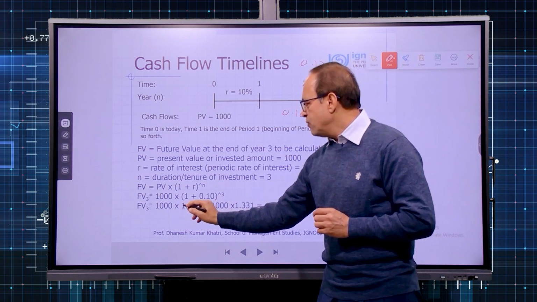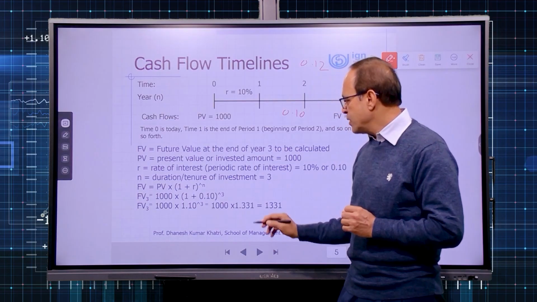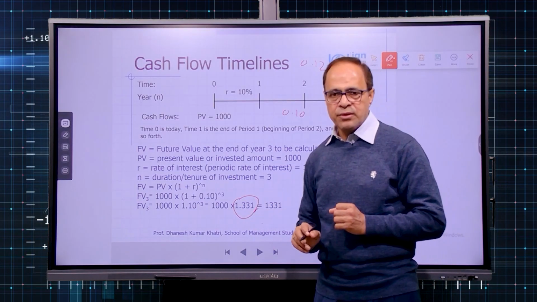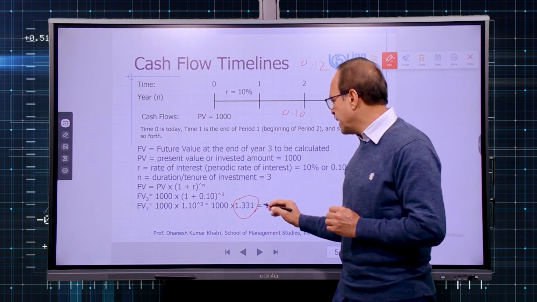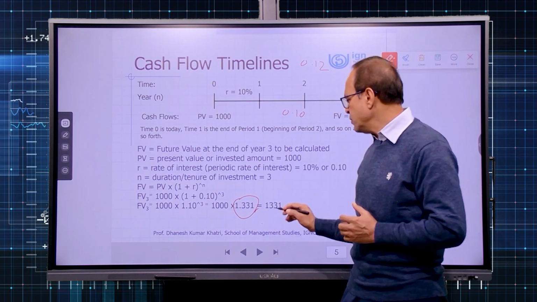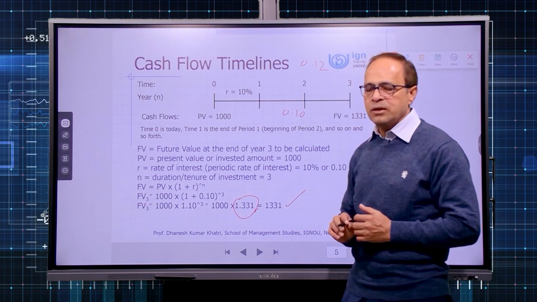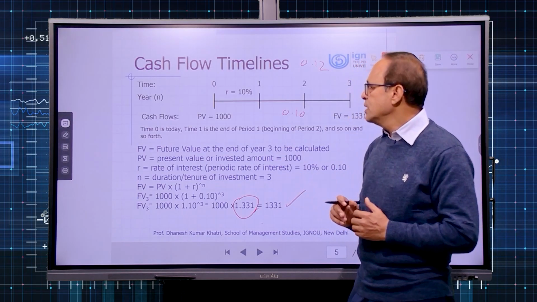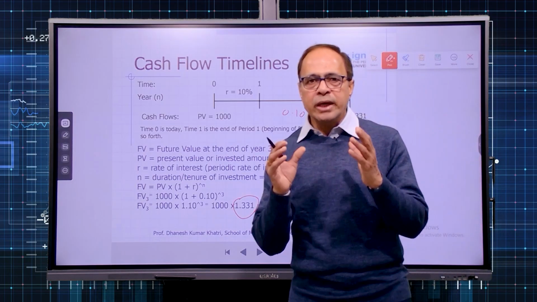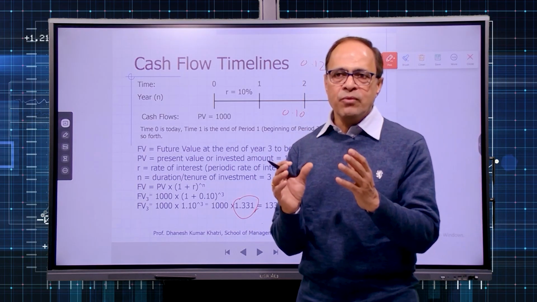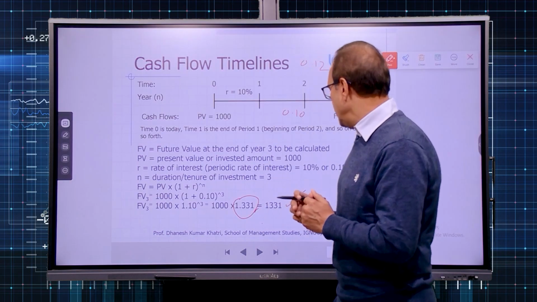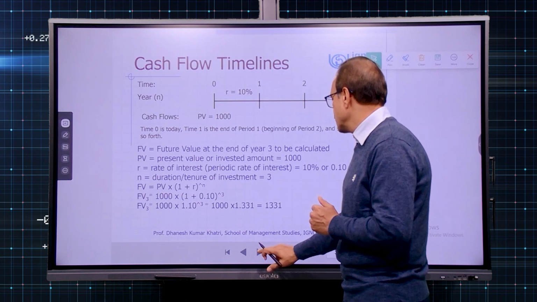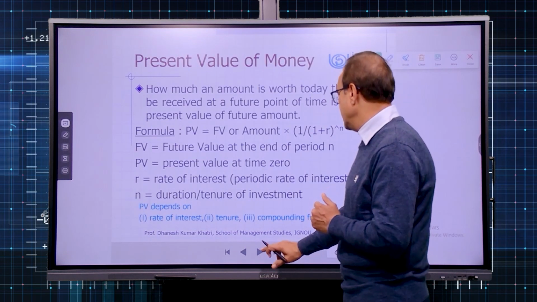So it means 1.1 raised to the power of 3. 1.1 raised to the power of 3 gets you 1.331. And 1000 multiplied with this, since 1000 was your deposited amount, the future value at the end of third year becomes 1331. So this is the way we can do it. That is the simple approach to calculate the future value of a single amount by using the formula approach. Now the same thing we can do with the help of a table also. There is a future value of money table also.